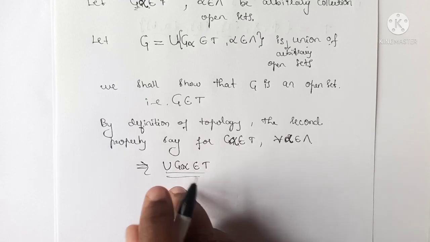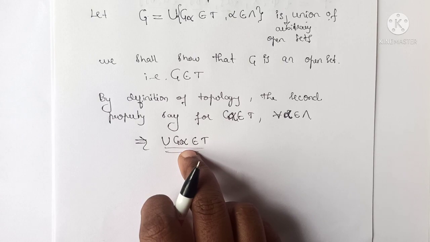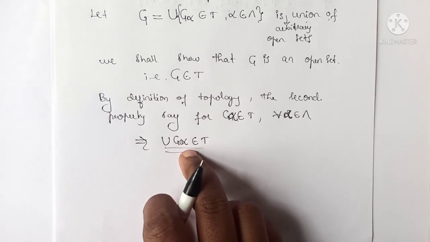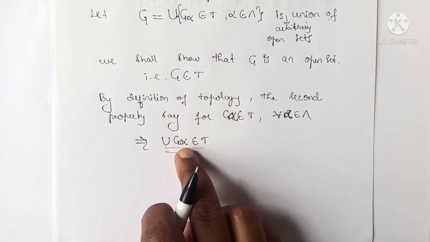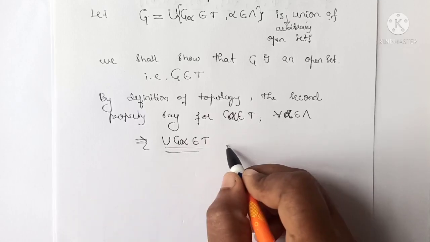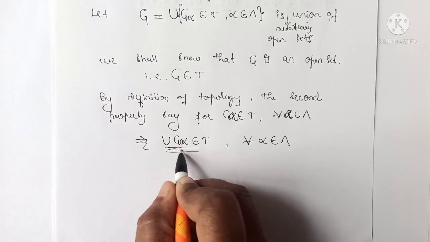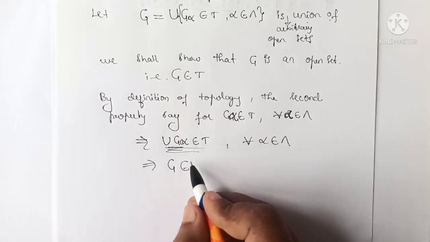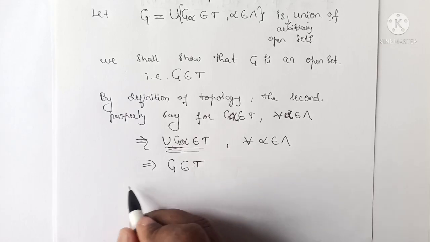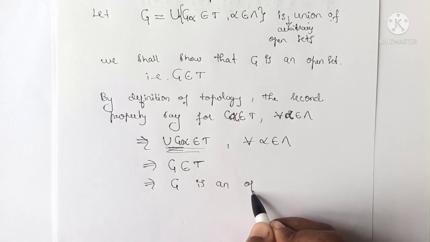So this is by the second property. You can see the definition of topology. It states that the arbitrary union of all the subsets again belongs to T. Therefore we can say that the union of G alpha belongs to T for all alpha belongs to the index set. So this is nothing but G. It is the collection of all open sets, it belongs to T. Hence we can say that G is an open set.